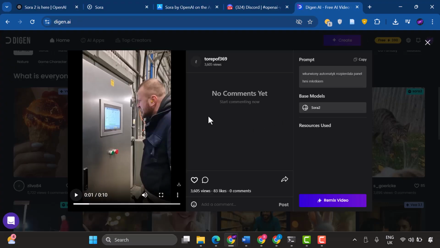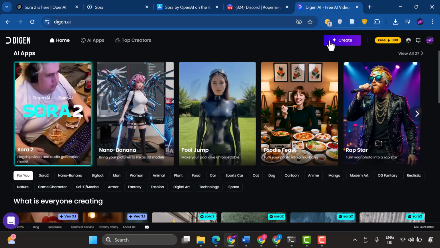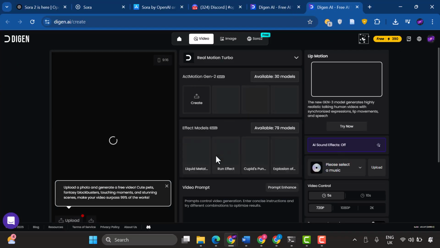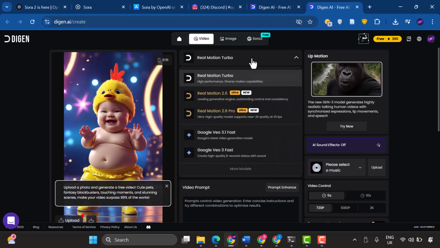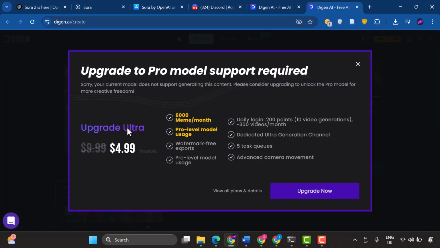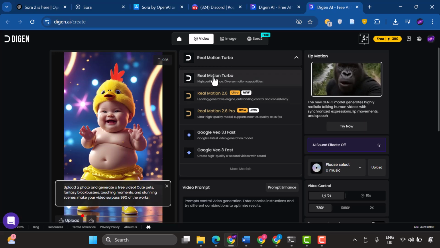So I'm going to show you exactly how to do this step by step. So the first thing you do is just go to Create at the top of the page. So when you go to Create, we can see the video option here, and we can see the available models. There are quite a few. So you can see for this particular model, you have to upgrade to a paid plan. It's not available on the free tier. We have some free models here that we can use.